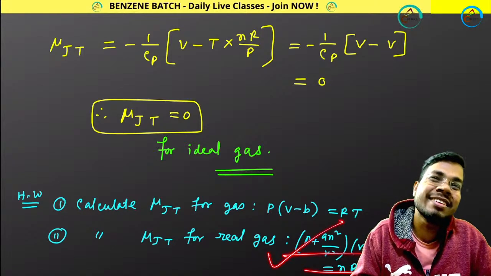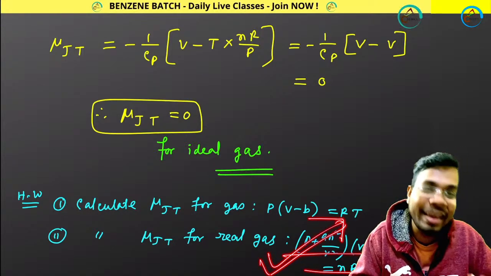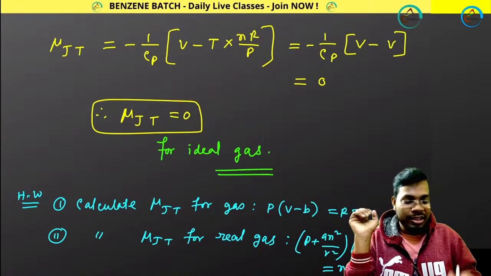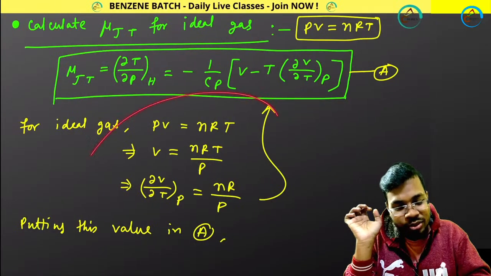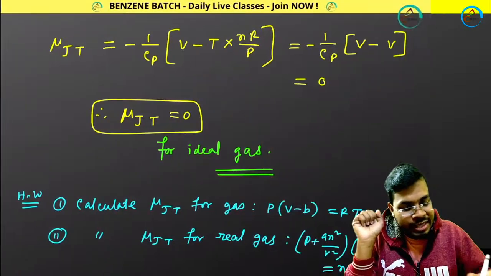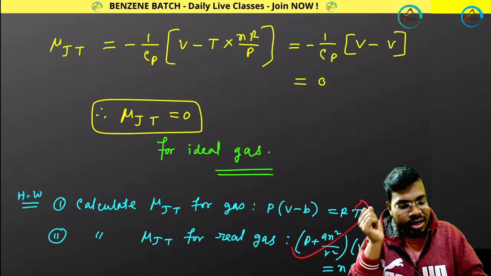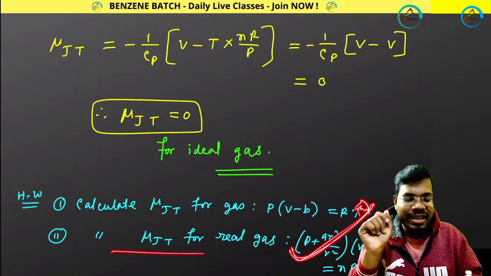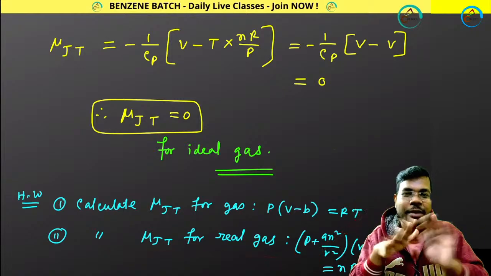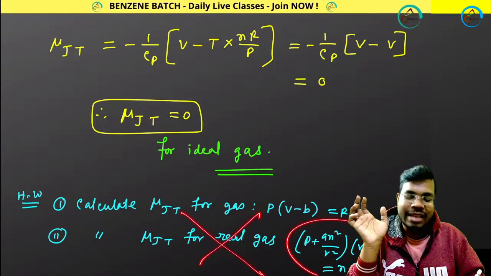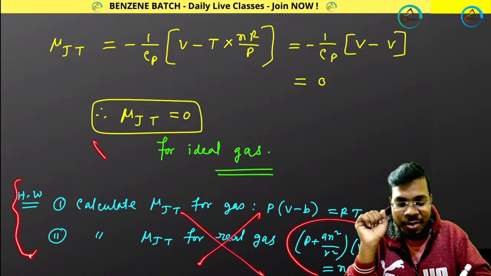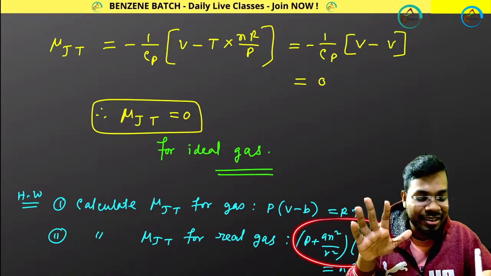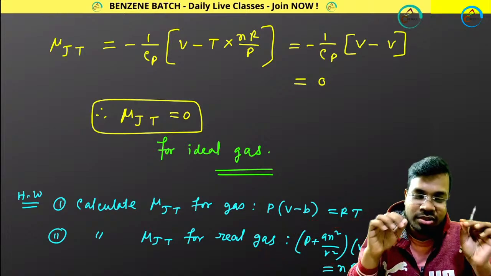So I am not doing this. Please don't ask me to do a big derivation, that will take like 30 minutes. I told you how you can do this, how I have done this. Please do the same thing in this way. If you are getting stuck, then ask me in the WhatsApp group. I will be helping you. But don't ask me right now to do this. It is just a waste of time, because they will never ask you to calculate this value. That's why I have given it as your homework. This may be important, this is easy, so they will ask you this one. They will never ask you to tell the value for this one. But try it at your home.